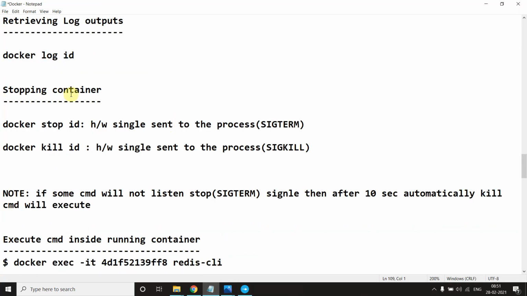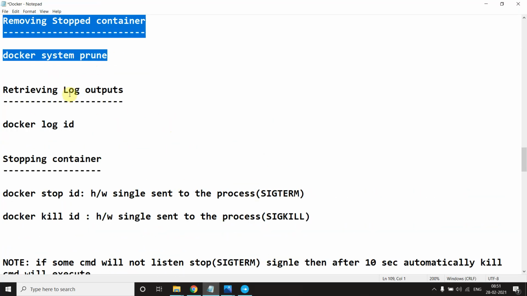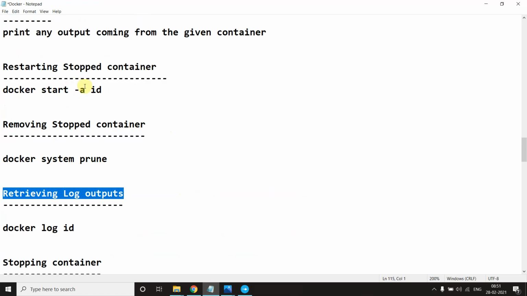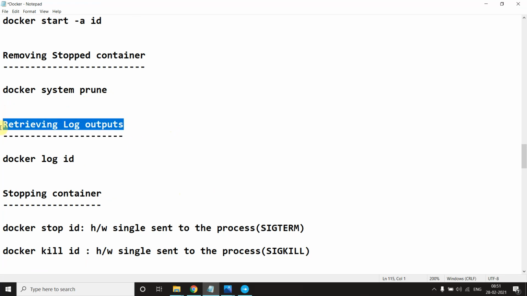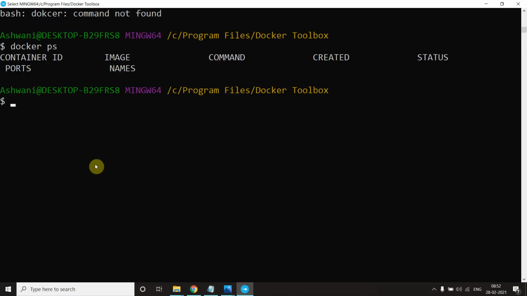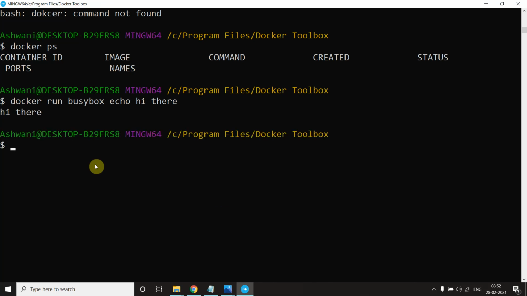Now, retrieving log output. Suppose you don't want to use this hyphen a, and you want to take a log from that container. So let me create a container: docker run busybox, and override echo hi there. Okay, it will say hi there.